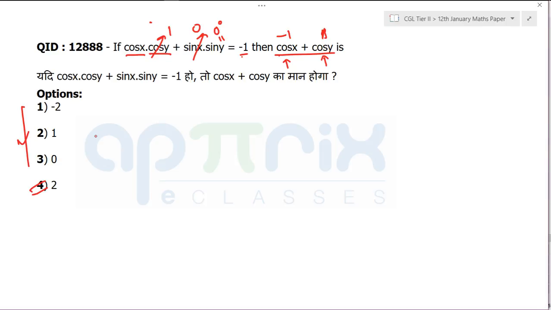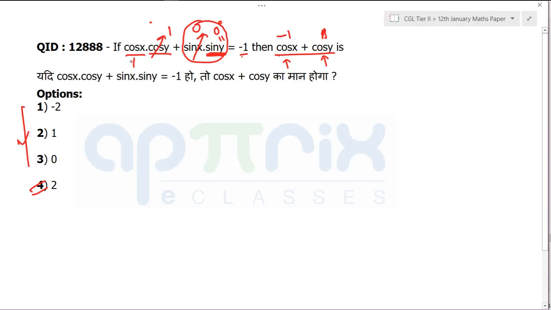I hope all of you are getting my point. When I put y is equal to 90 degrees, cos y will become 0. I want to retain the cos terms, so I'll put y is equal to 0 degrees. When I put y is equal to 0 degrees, sin y will become 0, which means the second term will become 0. I do not need to care about this term.